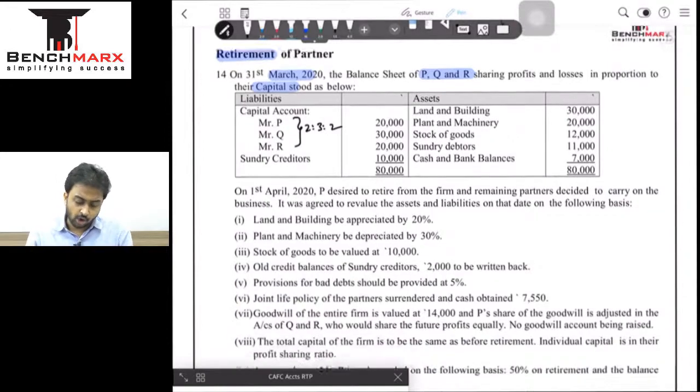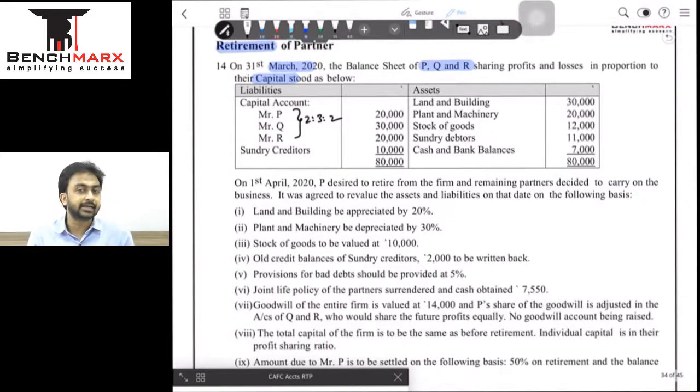आगे बढ़ेंगे. ठीक है, on 1st April always compare the retirement date. It is generally the first day of the new accounting period. It is the same in this case. 31st March का balance sheet दिया है, 1st April को sir retire हो चुके हैं. ठीक है, and who is retiring? Mr. P is retiring. That is the first partner, Mr. P. ठीक है, he desires to retire from the firm and the remaining partners decided to carry on the business and to revalue assets and liabilities as follows.